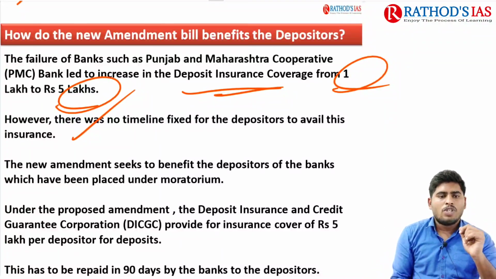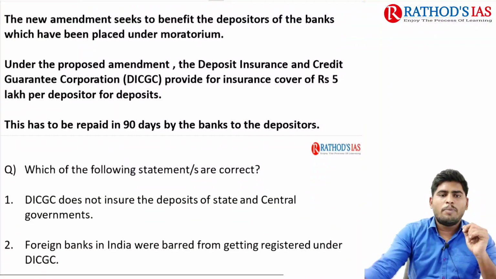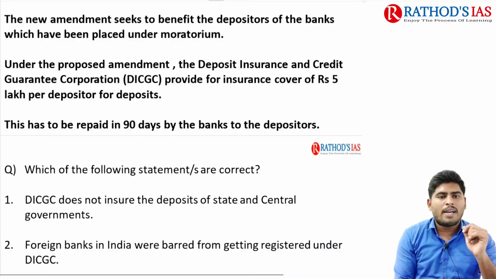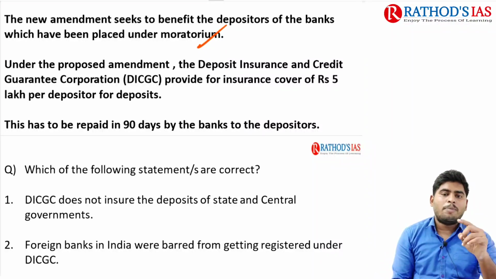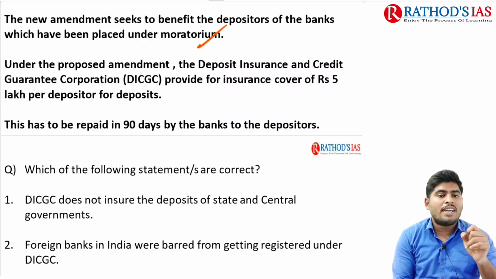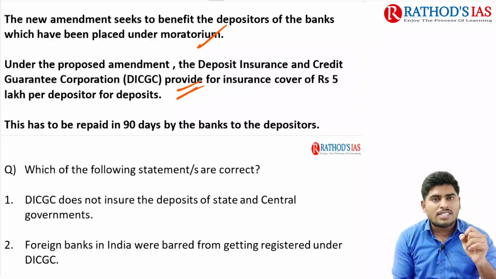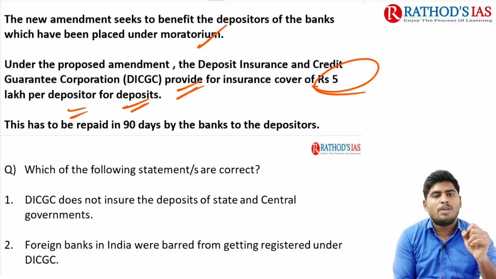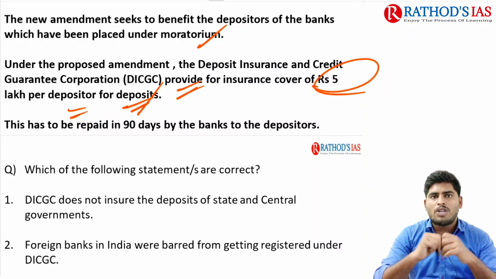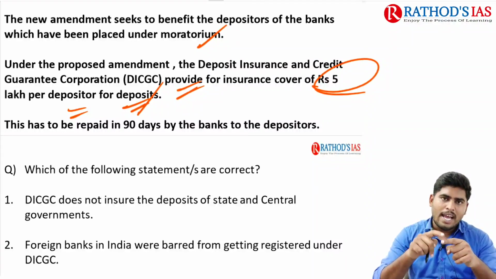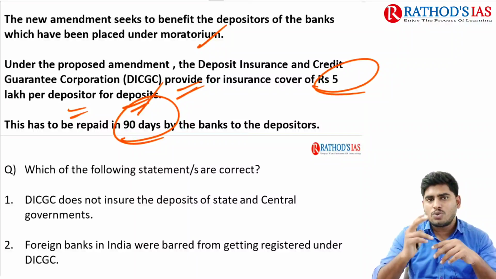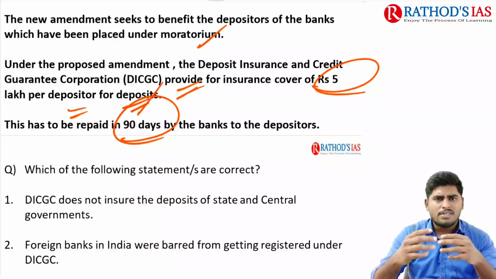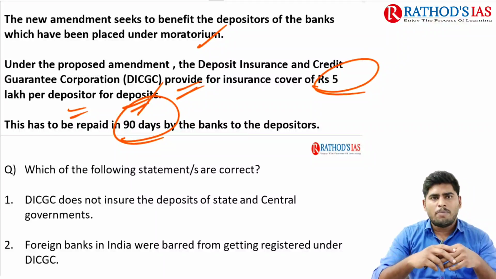So that's the first one. The new amendment will benefit the depositors of the bank which have been placed under moratorium. Under the proposed amendments, as I already told you, the Deposit Insurance and Credit Guarantee Corporation provides insurance cover of 5 lakh rupees per depositor for deposits. And the second most important thing is that this 5 lakh rupees has to be paid to the depositors by the bank within 90 days. So these two are the most important new additions regarding the newly proposed amendment bill, right?